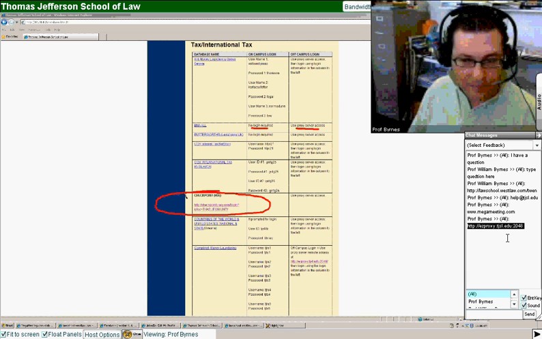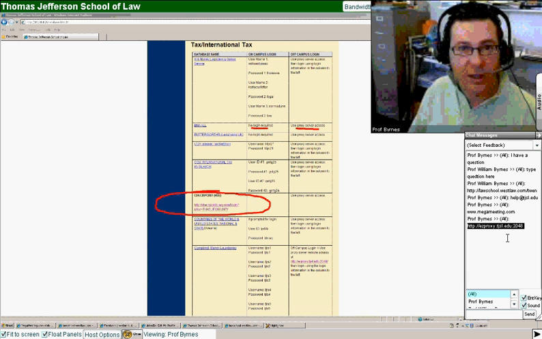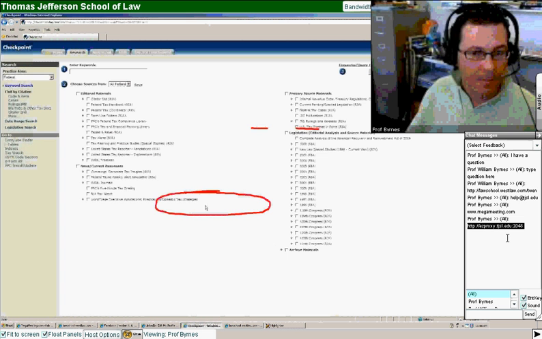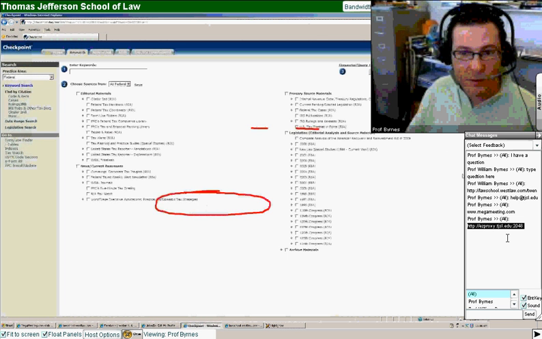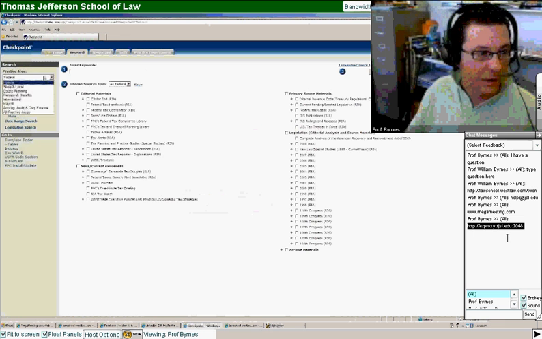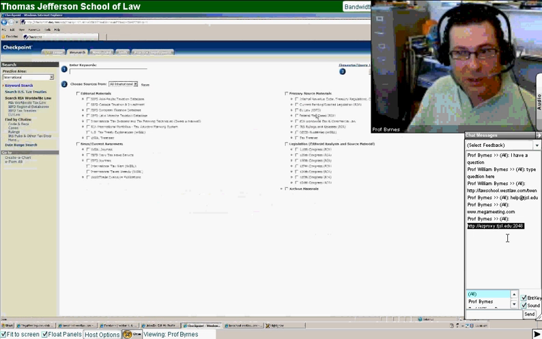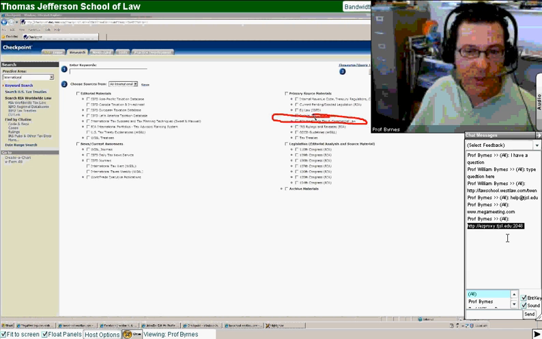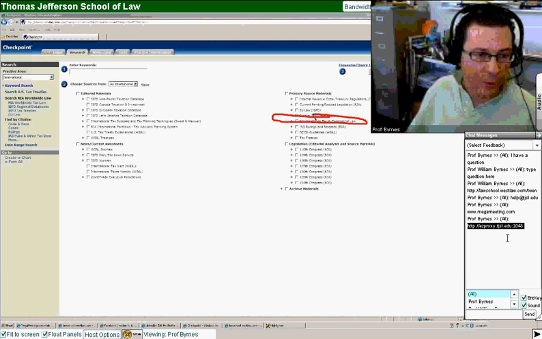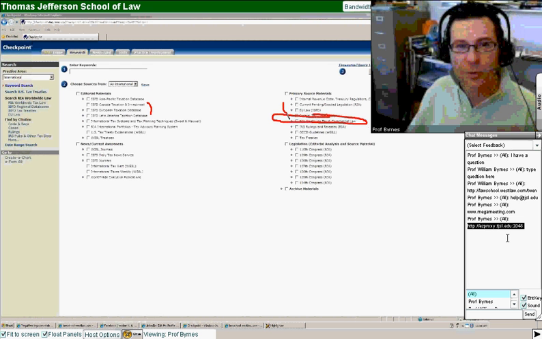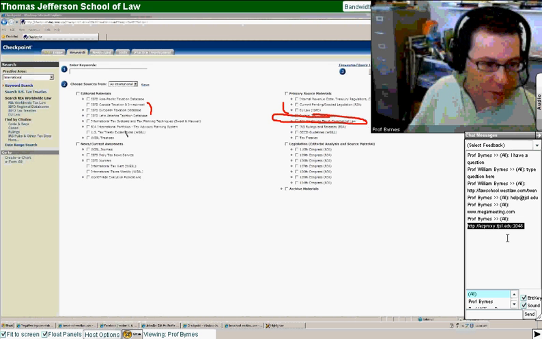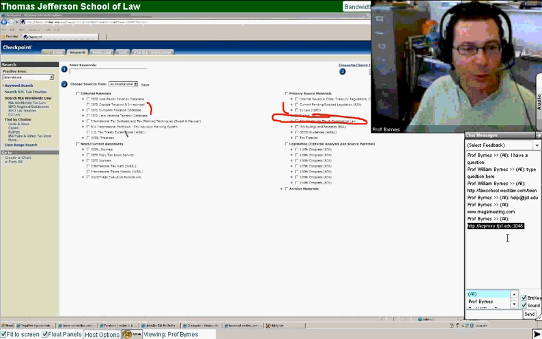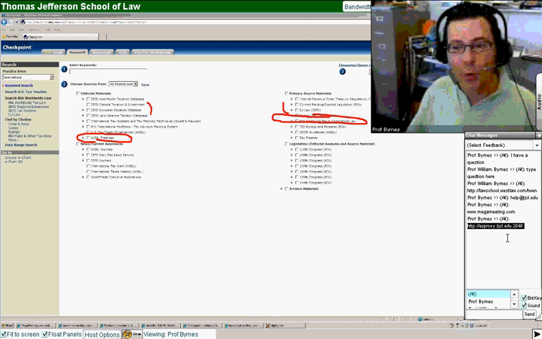So I'm going to click on Checkpoint. You'll see whether I was off campus on proxy or on campus in our network, it just opens up. I'm going to go ahead and click International Databases, and we see you have lots of different databases available for us, like the world's tax and commercial laws translated to English. We have the full IBFD here on Checkpoint, but we have the full IBFD directly through IBFD, treatises, and so this isn't about going through databases this week, it's just to show you where they're located,